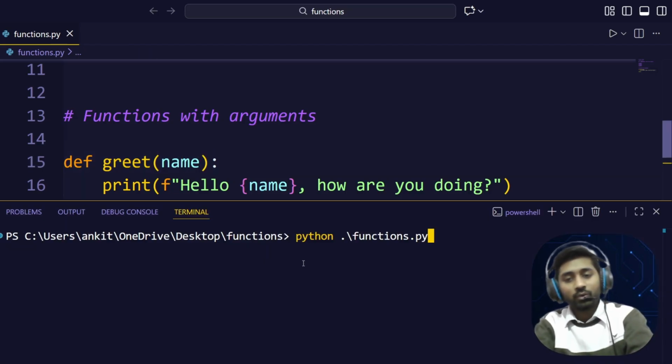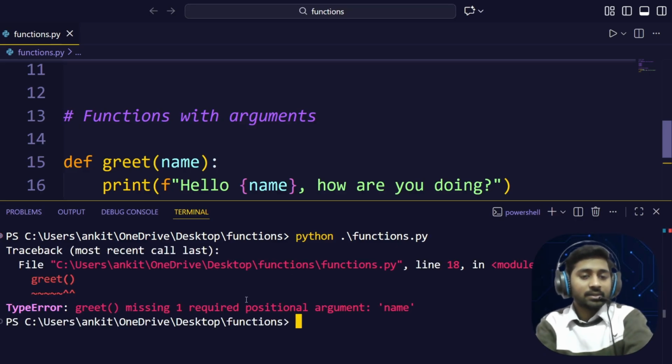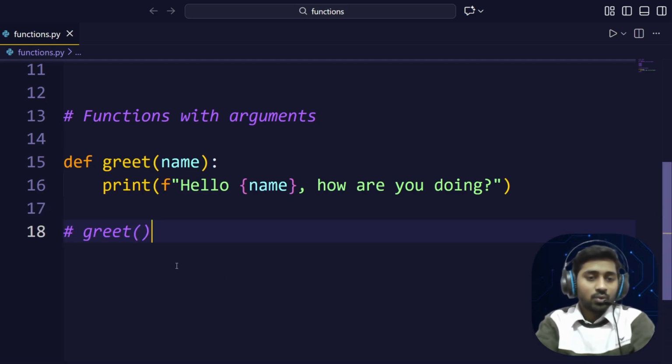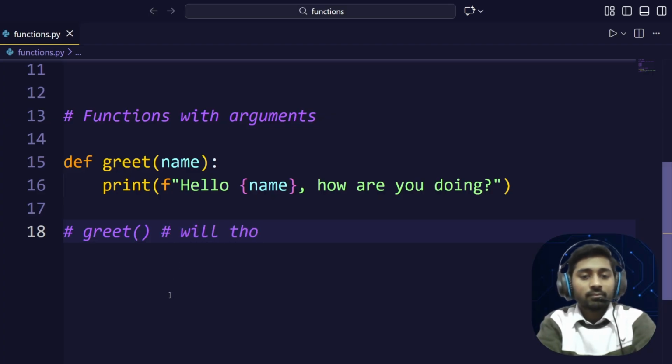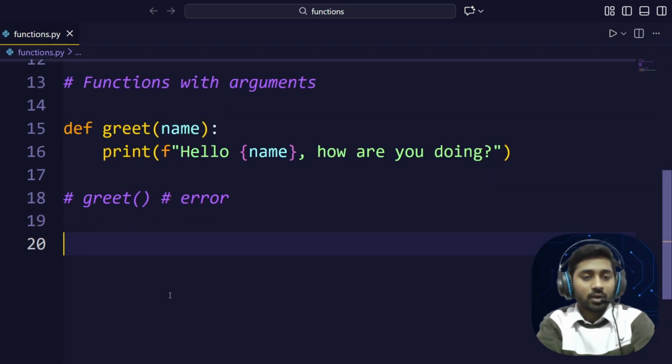If you run this code, python function.py, you will get here, see, missing one required positional argument because we did not pass it. So don't do this here. Just remove this error for now.